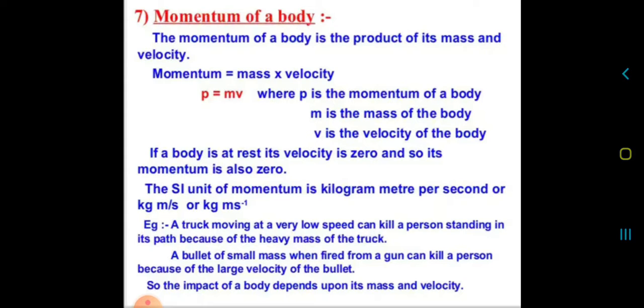Next is the momentum of a body. The momentum of a body is the product of mass and velocity. Okay, what is momentum? Momentum is the product of mass and velocity. Momentum is represented by P, mass is represented by m, and velocity by v. So P equals mv. Now if a body is at rest, its velocity is 0, so its momentum is also 0.